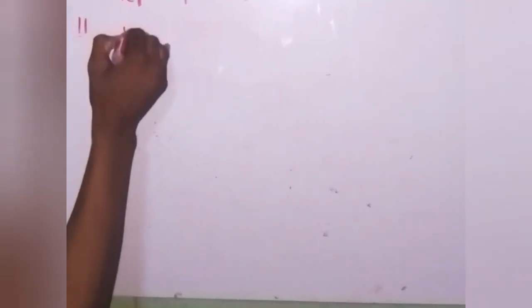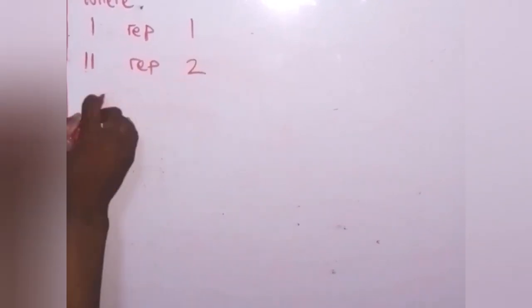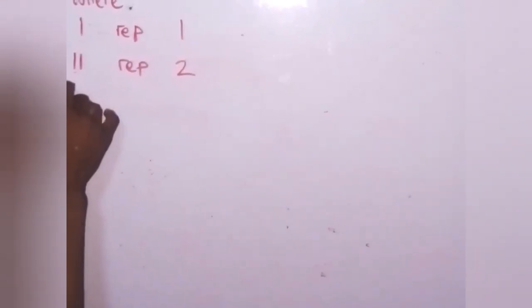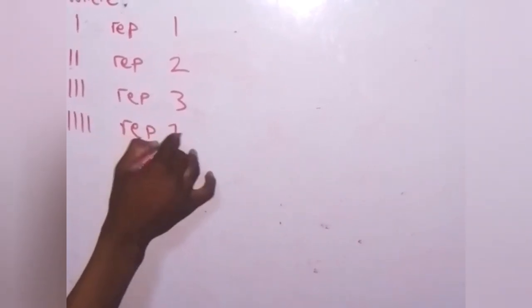1 represents this symbol of tally. You can call it anything, but it is called tally. 2 represents 2, 3 represents 3. This is tally. 4 represents 4. This is how we write it in tally. This is 5. We call this one bundle. And so on and so forth. But look at it.